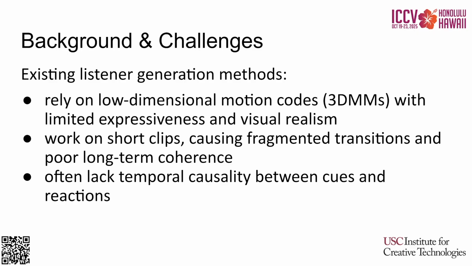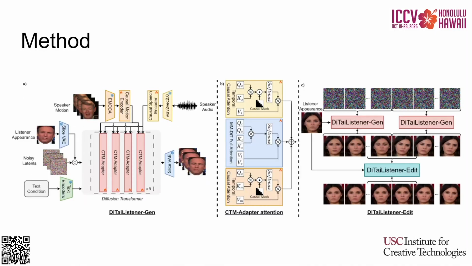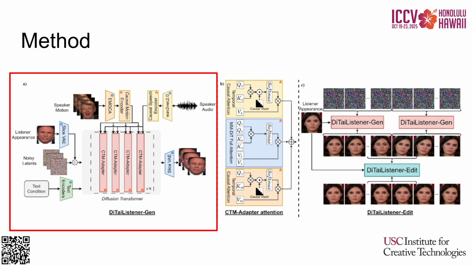First, we switch to pixel space diffusion. Second, we propose a method to generate long videos of arbitrary lengths. And the causality is enforced by the CTM-Adapter design. The model generates the videos in two stages. At the first stage, called the DiTaiListener generator, we generate 4 second clips. In this stage, the listener appearance is concatenated to the noisy latents to provide appearance guidance. Freeform text control is encoded via T5 and BERT text encoders.